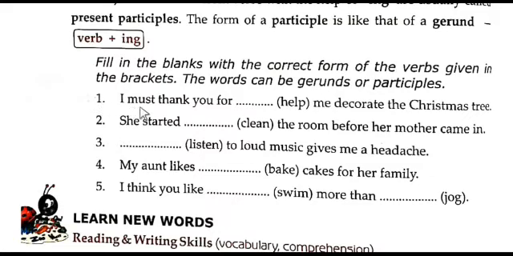See, first one: I must thank you for dash. In the bracket, help is there. So just add the ing form to the main verb help, and it becomes helping. I must thank you for helping me decorate the Christmas tree. So helping is the adjective here. Then the second one: she started dash the room before her mother came in. Here clean is there. So add ing to the main verb and it becomes cleaning. She started cleaning the room before her mother came in.